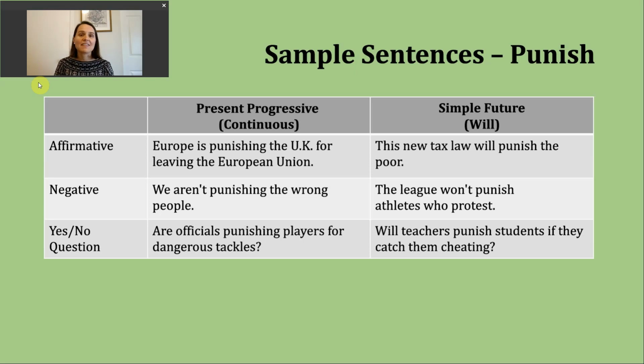So again, if we think back to that definition of sort of unfair treatment, that sentence is something that I'm sure hundreds, if not thousands, of politicians have said in their lifetime as they try and advocate for particular new laws or against proposed legislation. Now, if you want to make a negative simple future sentence, use will not and then the base verbs. Here's an example. The league won't punish athletes who protest.